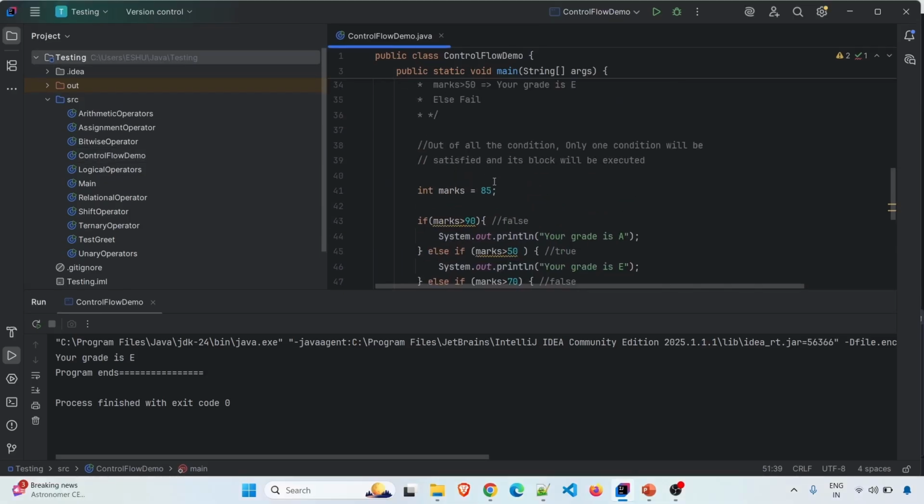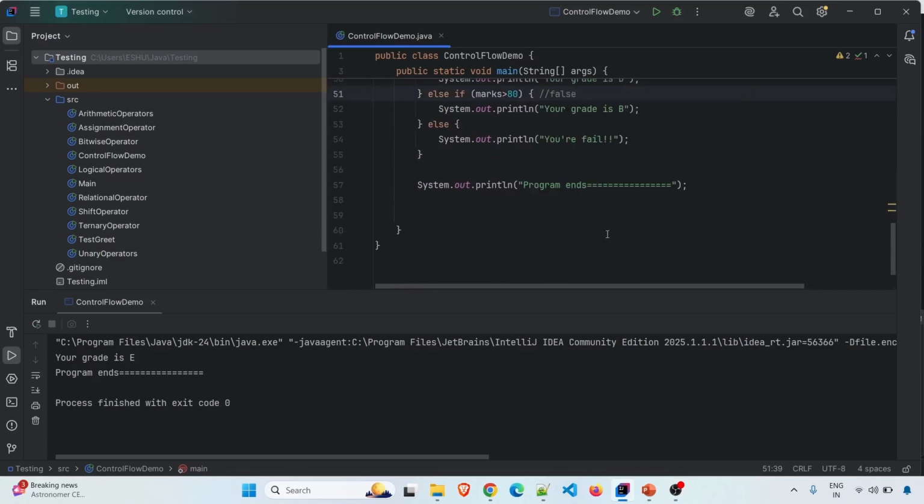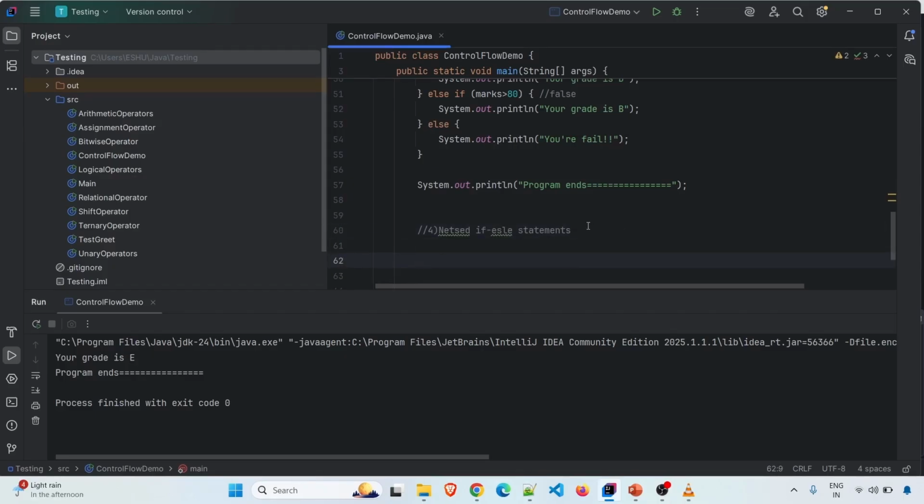So till now we have seen the if statement, if else statement and if else if statement. Now we will have a look at nested if else. So what is nested if else? I will just comment nested if else statements. What is nested if else? It is nothing but an if else inside an if else statement. So this is called nesting.